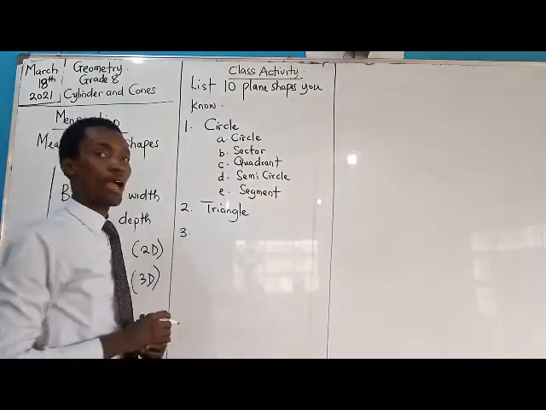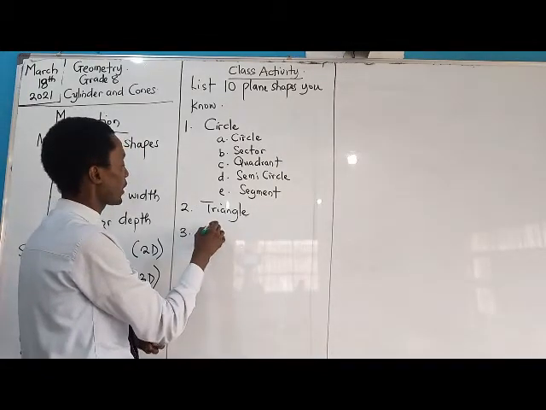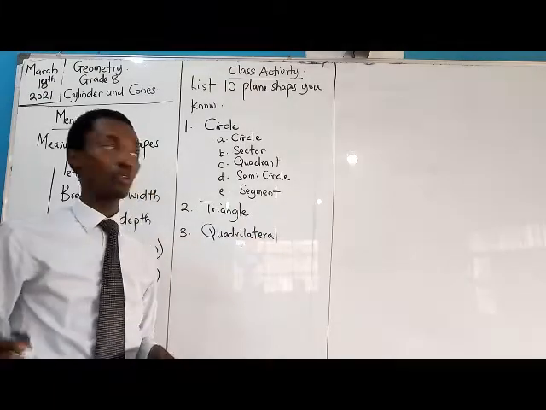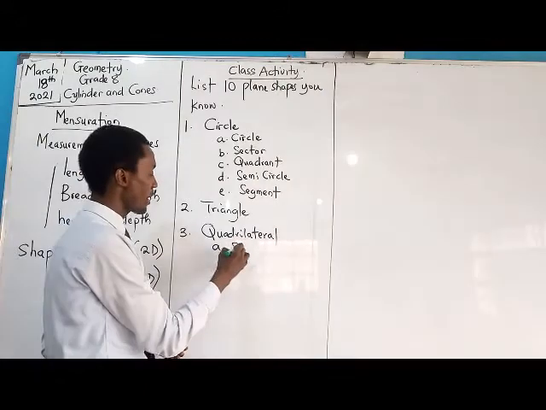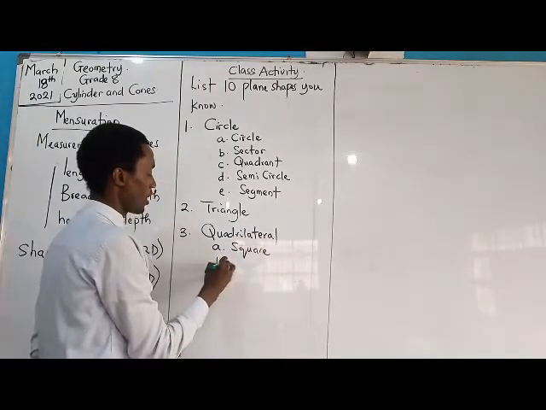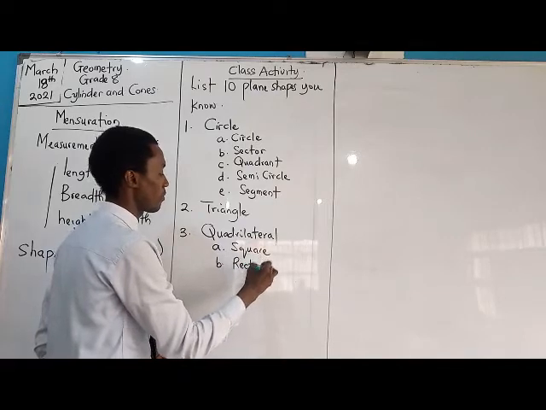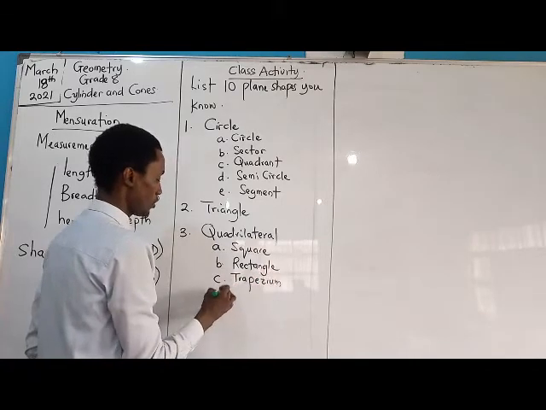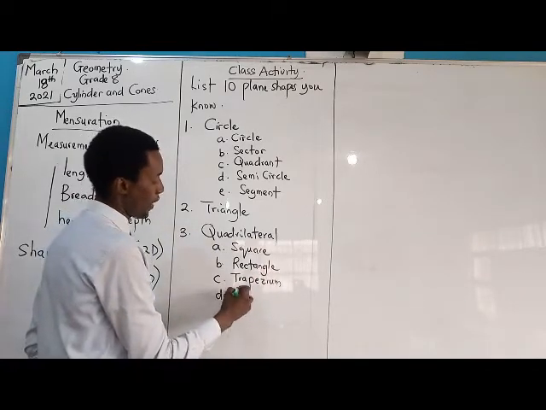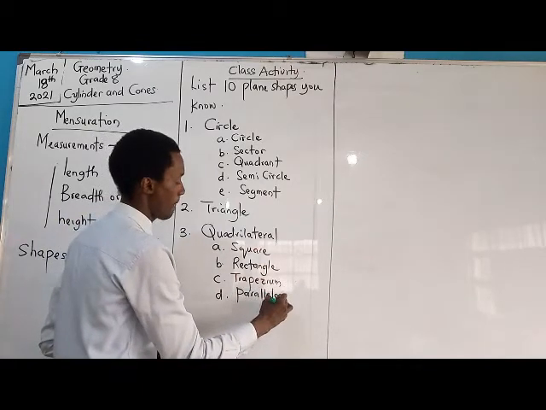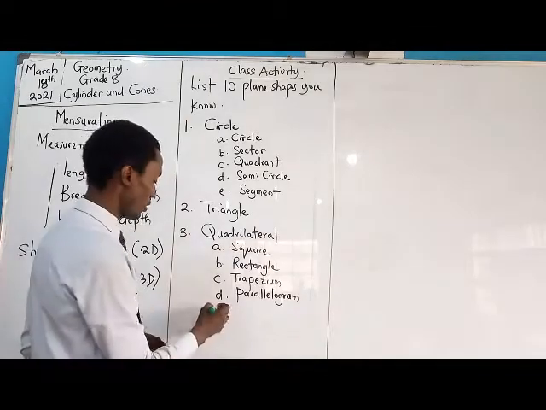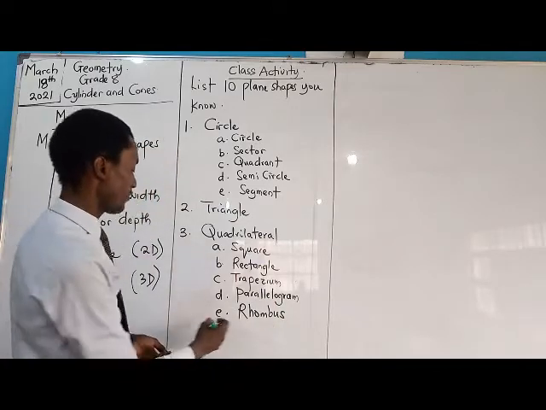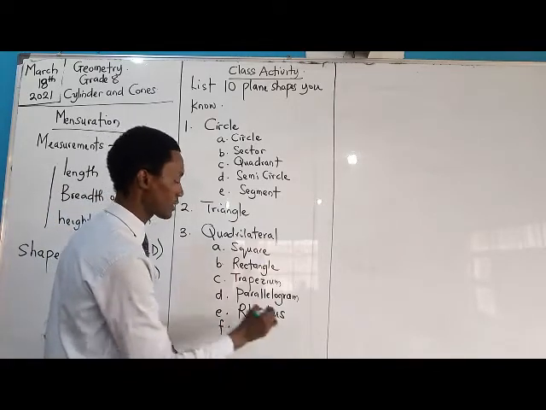Number 3, we have a quadrilateral, and here you have lots of examples: your square, your rectangle, your trapezium, your parallelogram, your rhombus, and last I can think of is your kite.